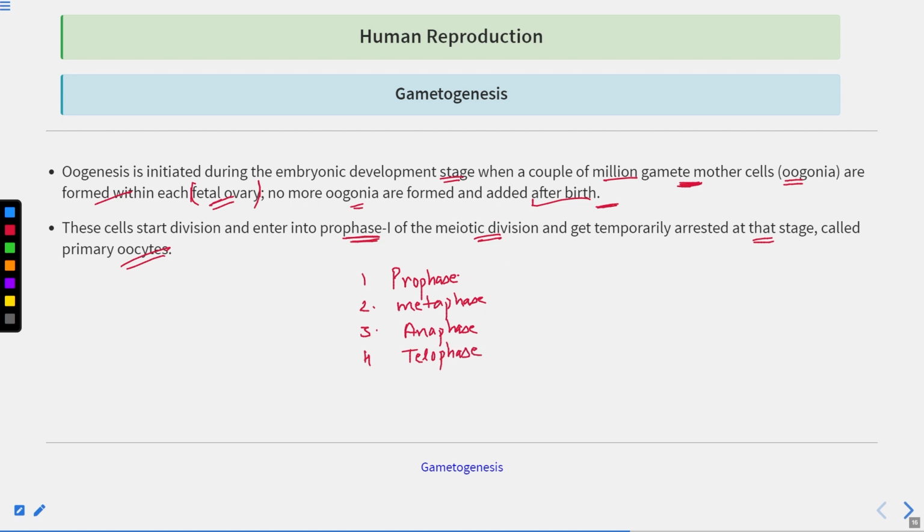So prophase 1 we are talking about. So means we are talking about the meiosis 1. Meiosis, you know, consists of 2 phases, meiosis 1 and meiosis 2. Prophase 1 consists of leptotene, zygotene, pachytene, diplotene, and diakinesis.